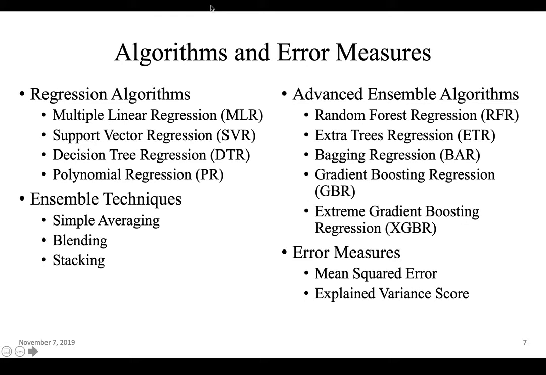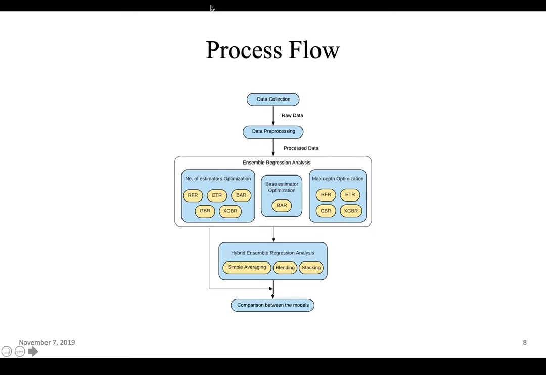The algorithms used for predicting rainfall are multiple linear regression, support vector regression, decision tree regression, and polynomial regression. The ensemble techniques used for combining the models are simple averaging, blending, and stacking. The advanced ensemble regression models used are random forest regression, extra trees regression, bagging regression, gradient boosting regression, and extreme gradient boosting regression. The error measures used for evaluating the developed models are mean square error and the explained variance score.